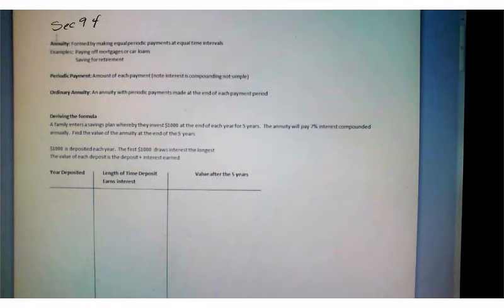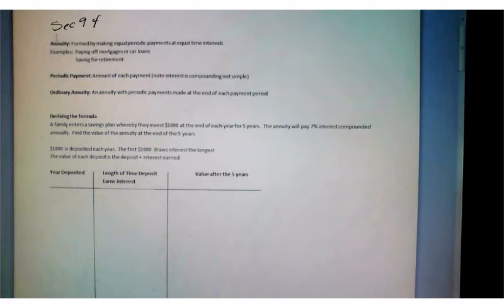So let's say you're saving for retirement. Oftentimes what we do is we set it up so we're saving the same amount every period, maybe monthly, over a long period of time. So putting away $100 a month or maybe $50 a paycheck. So what we're doing is making equal periodic payments and we're doing it at equal time intervals.